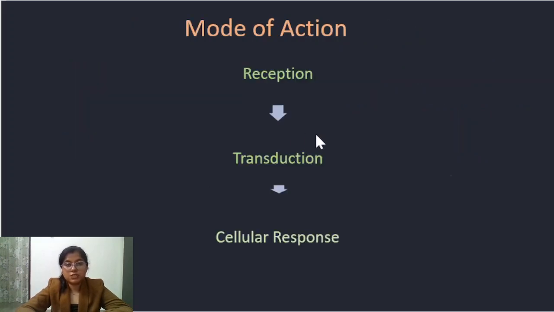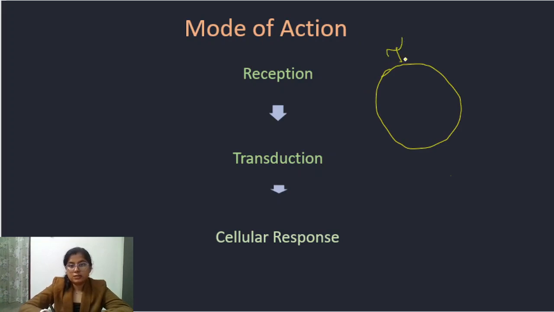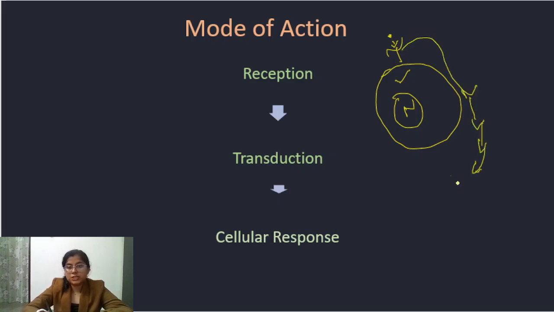Coming to the mode of action of cell signaling. First is reception. Suppose this is a cell where the receptor can be present on the plasma membrane and also inside the cell, in the cytoplasm or inside the nucleus. After binding of a specific signal molecule to its receptor, cascades of reactions are generated, and after that a specific cellular response is generated. So first is reception of the stimulus, then transduction of the message, and then generation of a cellular response.